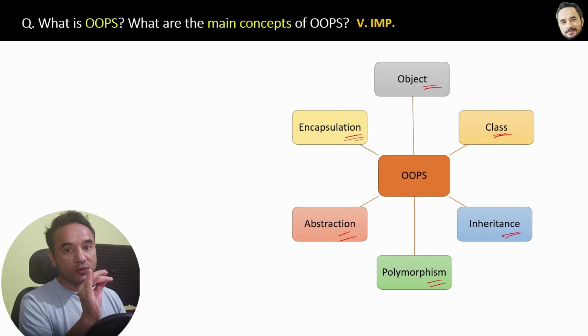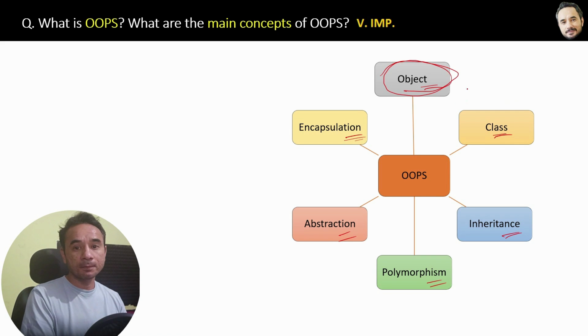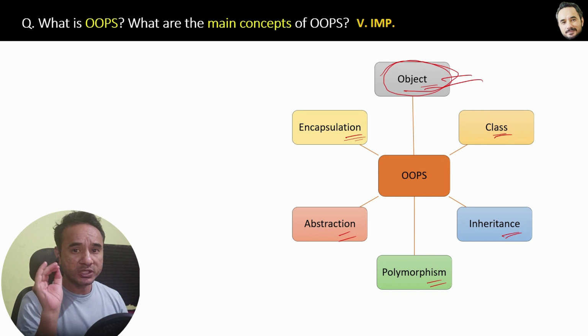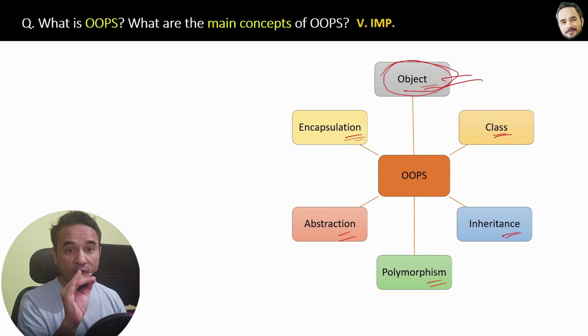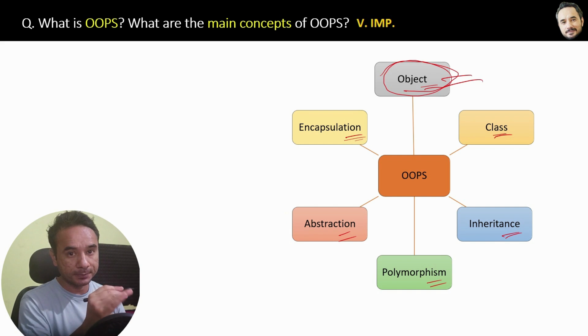OOPS stands for object oriented programming, and object oriented means it is a way to create software applications around objects only. In the upcoming questions we will start with the object and then we will cover all these OOPS concepts one by one in separate questions. And most importantly, we will explore when to use these concepts in real applications, in which situation and why they are so important.